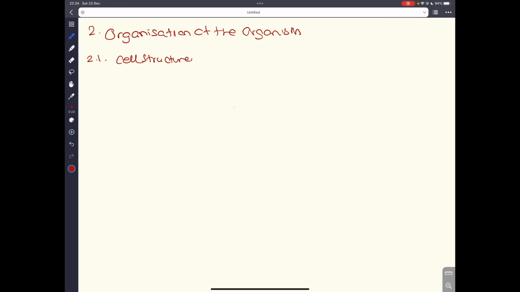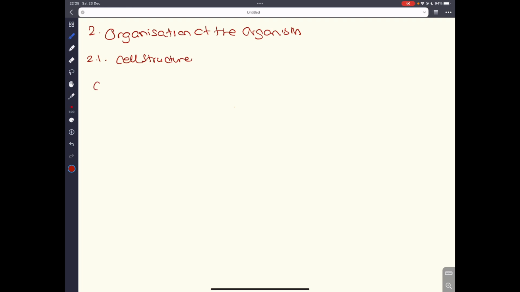Okay, so in cell structure, in biology, the basis of everything is that we believe that every single living organism is made out of cells. And cells are the basic primary unit that makes up these complex organisms such as humans, mammals, even insects. They are all made out of cells and they form these complex organizations. And that is basically the study of biology. We're studying the cell structure, so we have to start from cell structure.